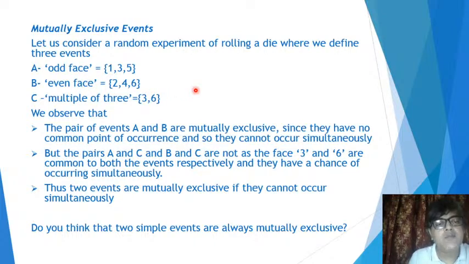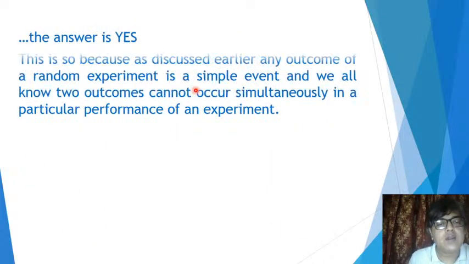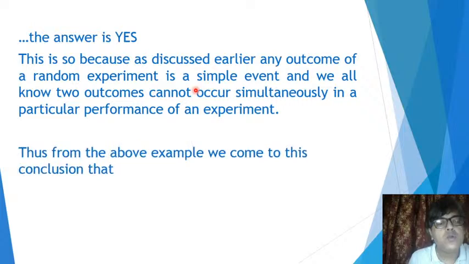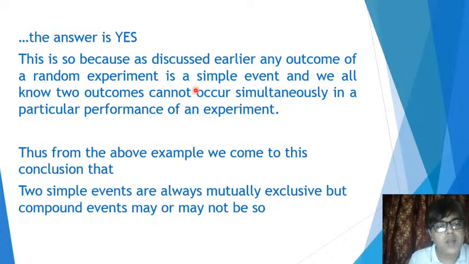So in the case of compound events, we cannot say that, but we can definitely say it in the case of two simple events. That is a very important observation. Two simple events are always mutually exclusive, but compound events may or may not be. We cannot say with surety that two compound events are always mutually exclusive. It may happen sometimes, it may not happen sometimes.